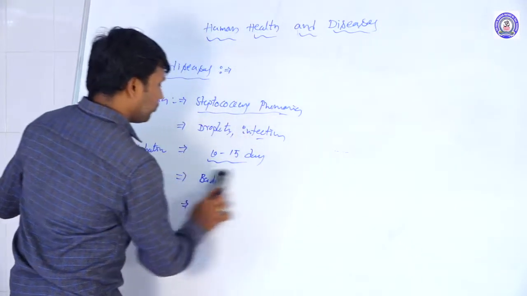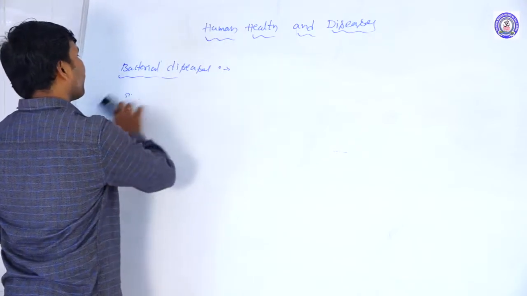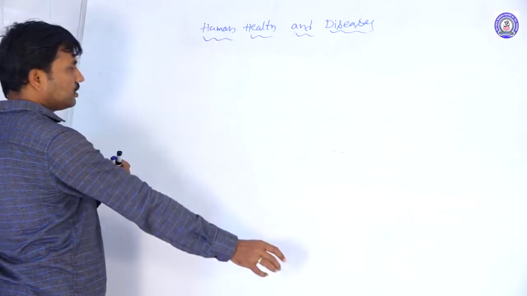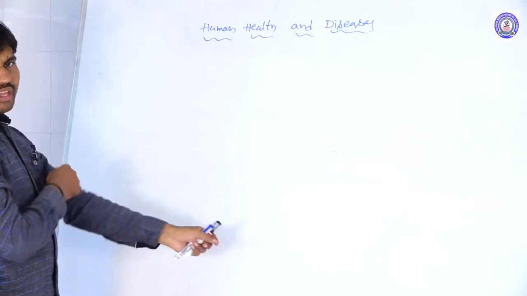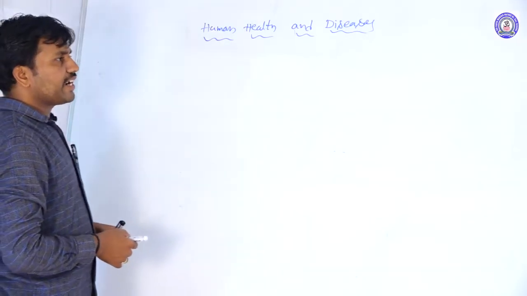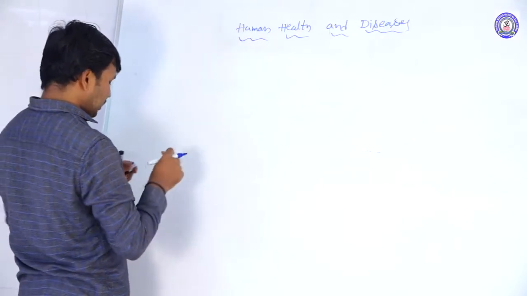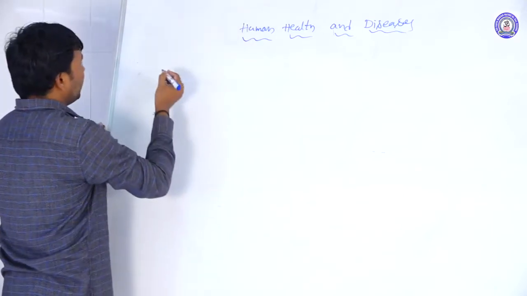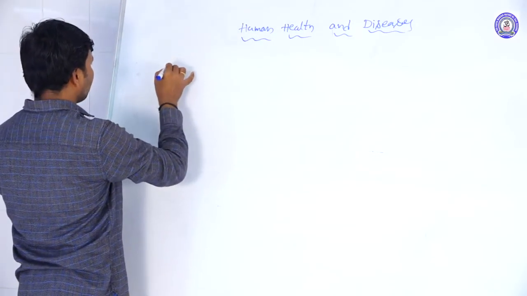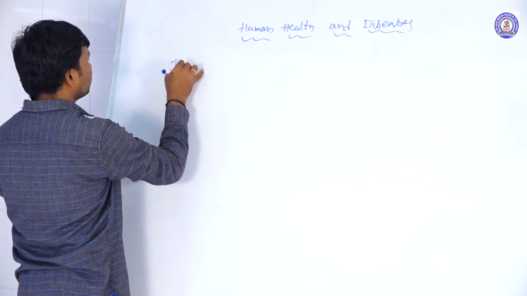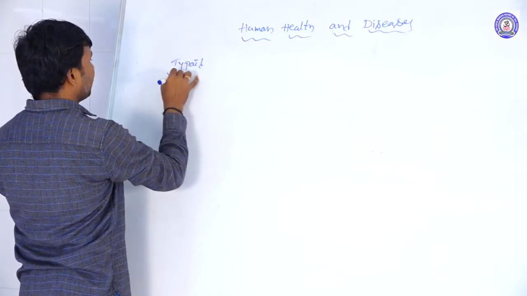Next, we are taking protozoan, fungal, and helminth diseases. In that, we will discuss the most important diseases one by one. First of all, typhoid.